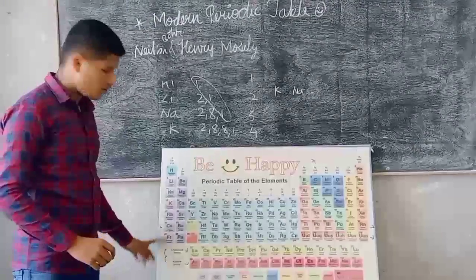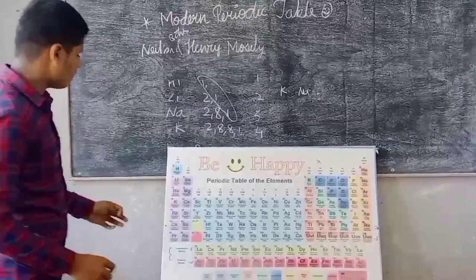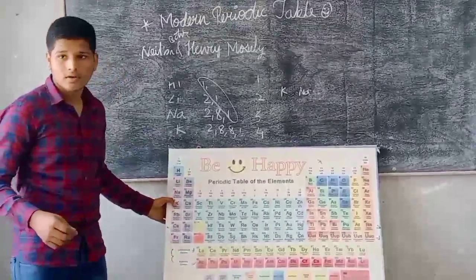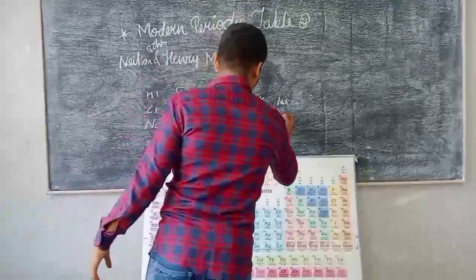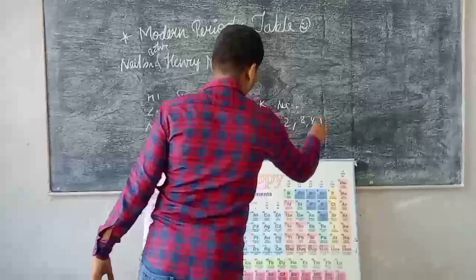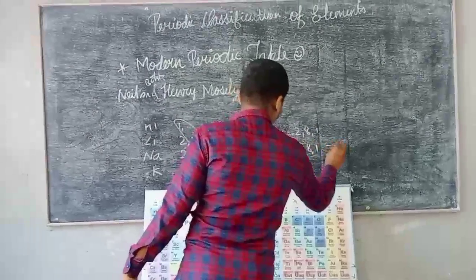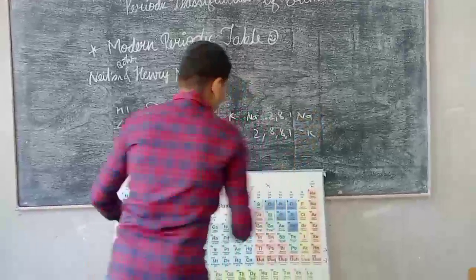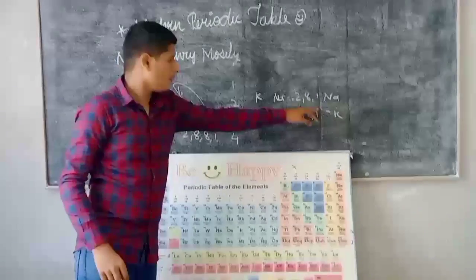But why? They are in a single group. They show the same chemical properties. But why are we saying that potassium is more reactive than sodium? It is because potassium has four orbits and its electronic configuration is 281, and sodium's electronic configuration is 281. There are four orbits in potassium and only three orbits in sodium.